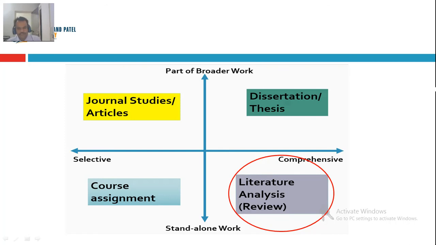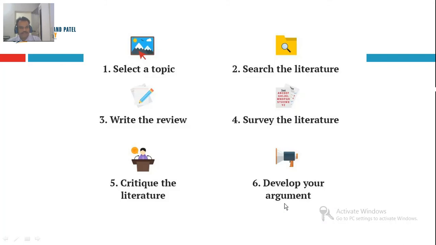This is what I already told you, that one of the best ways is to look for a systematic review or meta-analysis. In simple terms, these are the steps: select a topic, search the literature, write the review, survey the literature, then critique the literature, develop your argument. And I'd like to add a next step, let us call it the 7th step: check the plagiarism.